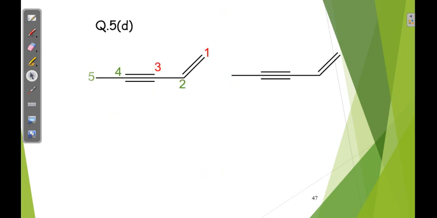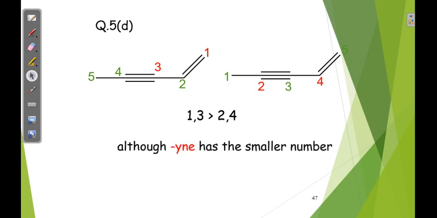Next, here again 2 possibilities are there for numbering. Obviously first preference is alkene. Then what is the name here? Pent-1-en-3-yne. So total 5 carbons, then pent-1-ene. Here first carbon double bond is there. Here first carbon single bond is there, means this is wrong, this is the correct one.